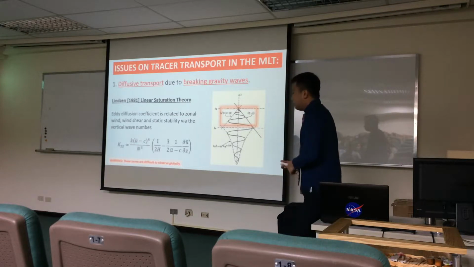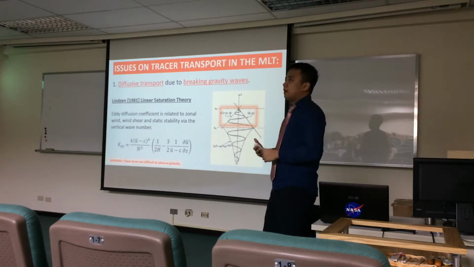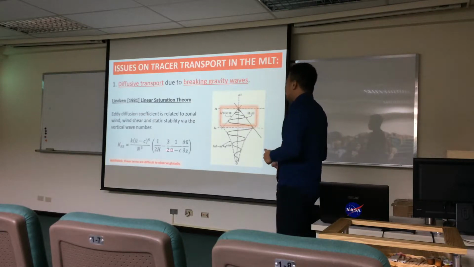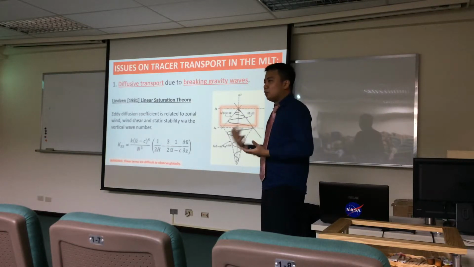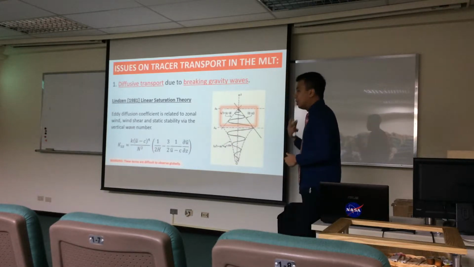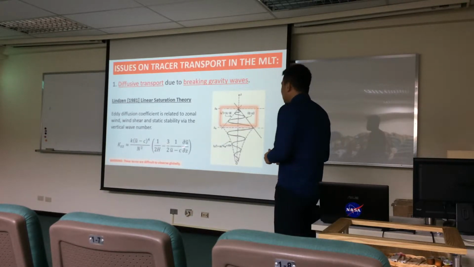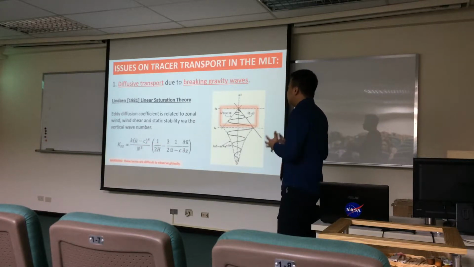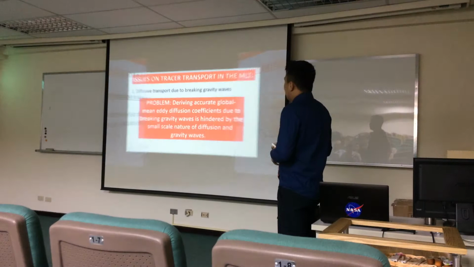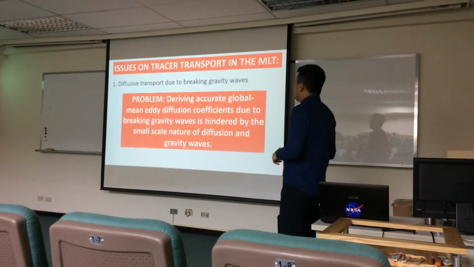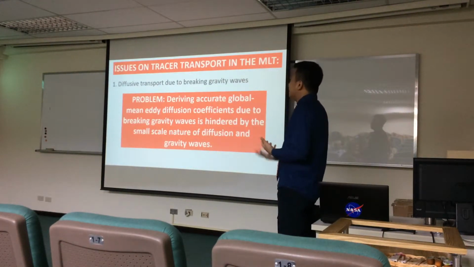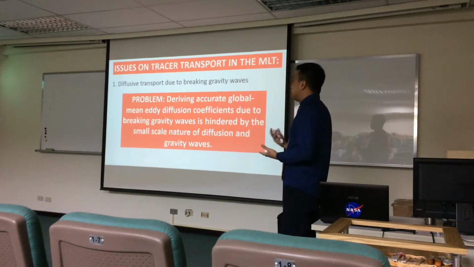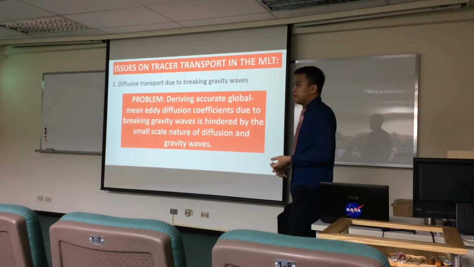Now, unfortunately, this formulation was derived using ground-based local observations. We are still unable to validate this globally. To be able to do that, we need satellite observations that actually capture all of these parameters. Unfortunately, right now, we're just unable to fully get that. And so from this, we see that for the first issue, diffusive transport due to breaking gravity waves, the main problem that my dissertation tries to figure out is finding a way to get these global mean eddy diffusion coefficients due to breaking gravity waves.